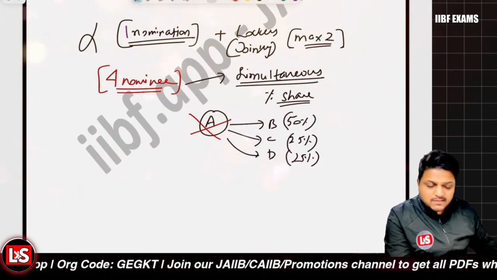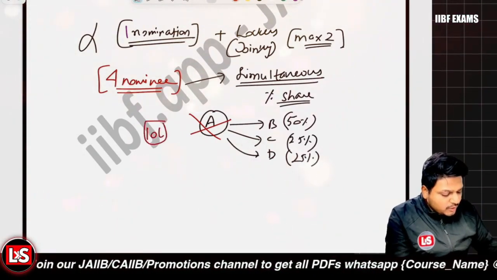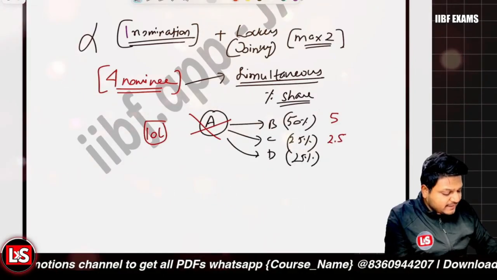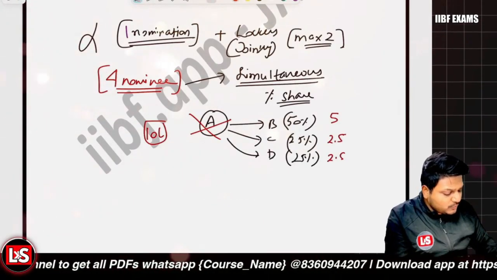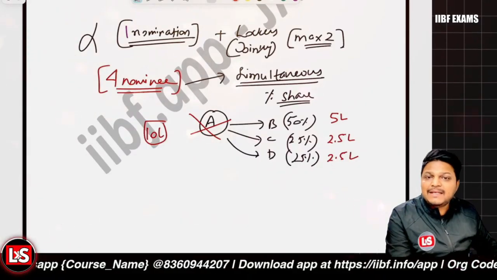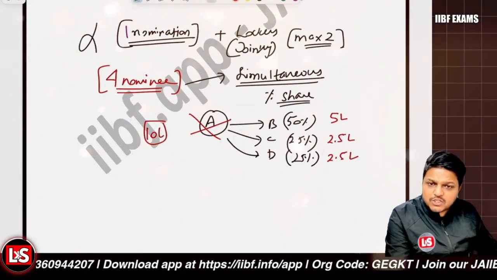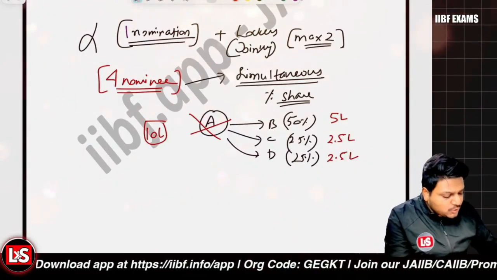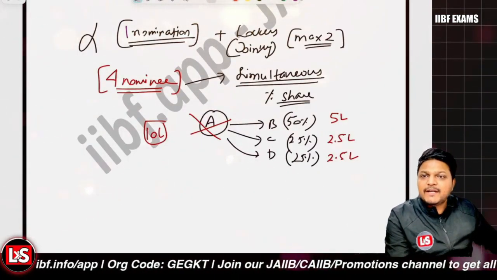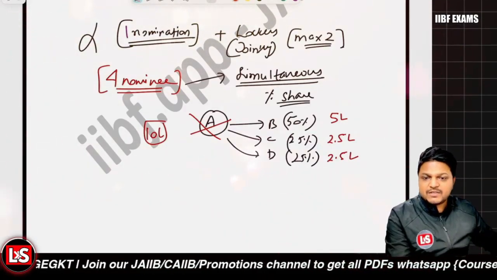Now, on the demise of person A, when person A dies, let's say there was an amount of rupees 10 lakh in the account. Person B will get 5 lakh rupees, person C will get 2.5 lakh, and person D will get 2.5 lakh. Clear with it? That is about the simultaneous nomination, and it's compulsory that the total share percentage should be 100%. So it should be divided in such a manner that the total percentage is 100%, right?